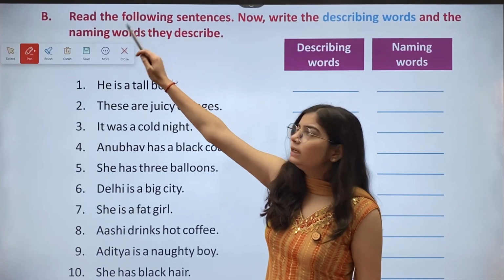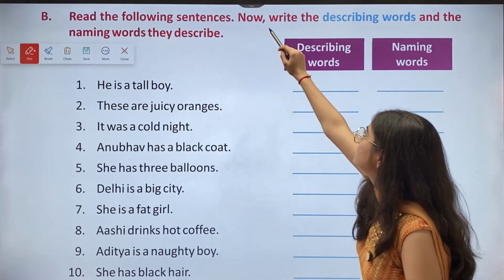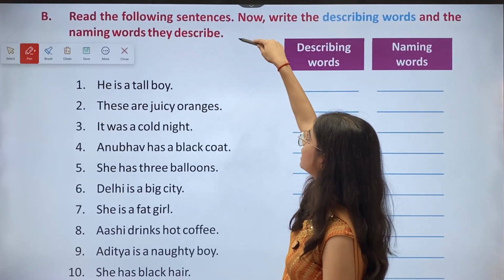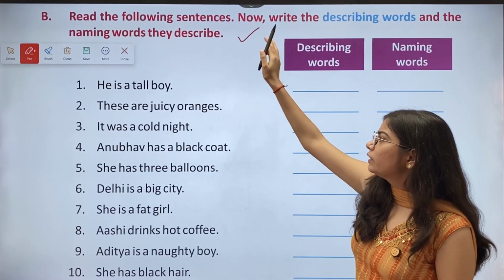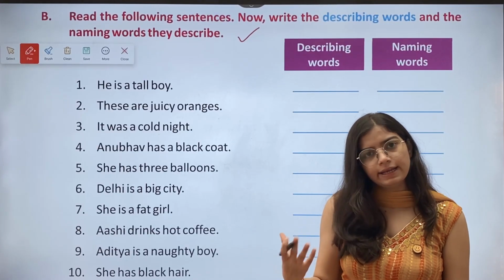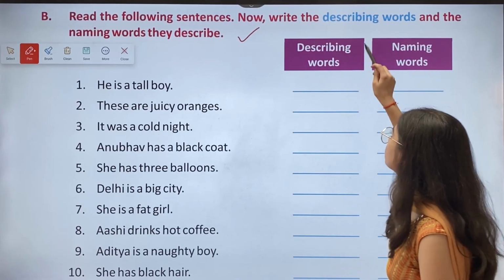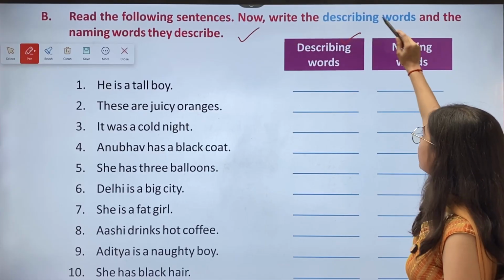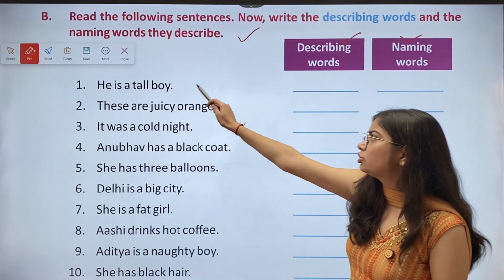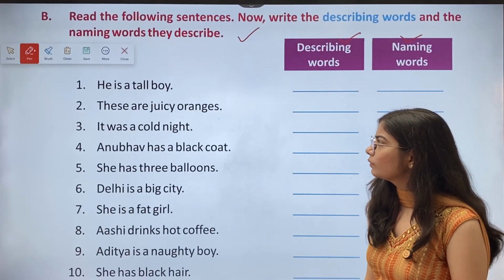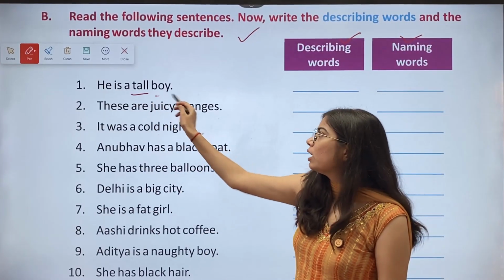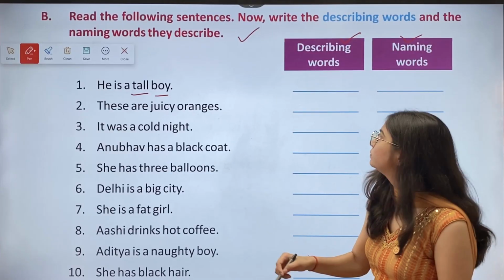Now we have B. Read the following sentences. Now write the describing words and the naming words they describe. So we have to read some sentences and write the describing words and naming words. So we have 2 columns given: describing word, naming words. First, he is a tall boy. So here, tall is the describing word and boy is the naming word.